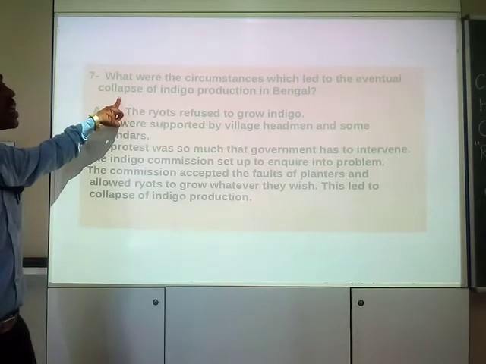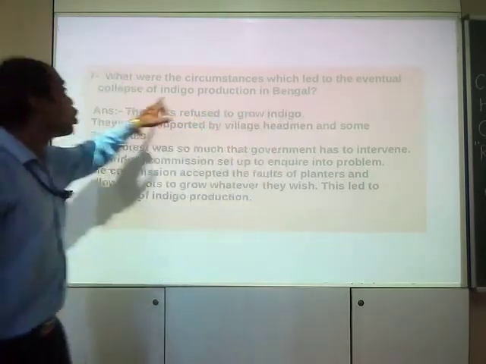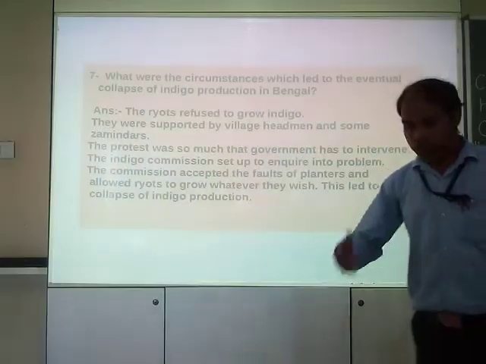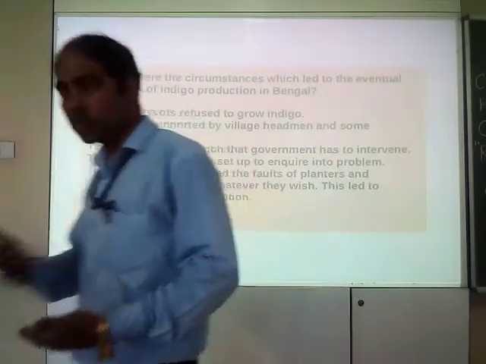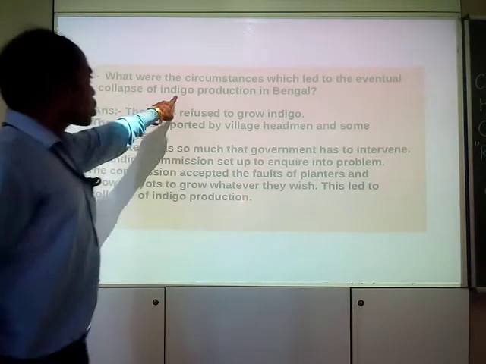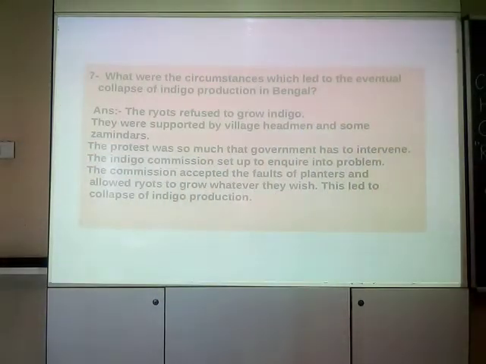So what were the conditions which led to the collapse of indigo production in Bengal? You have to give those situations, those circumstances, according to which the indigo plantation in Bengal collapsed.